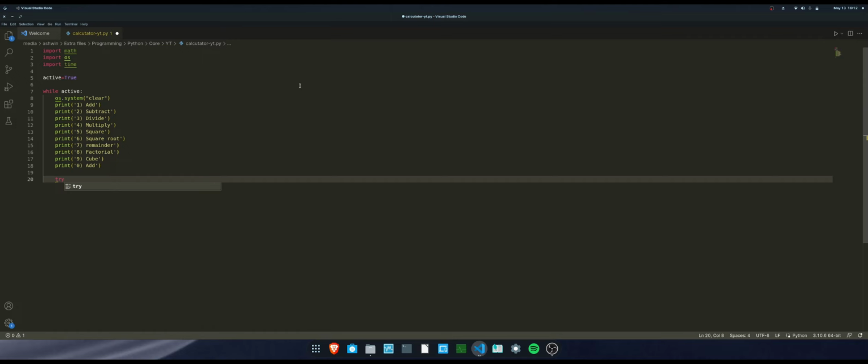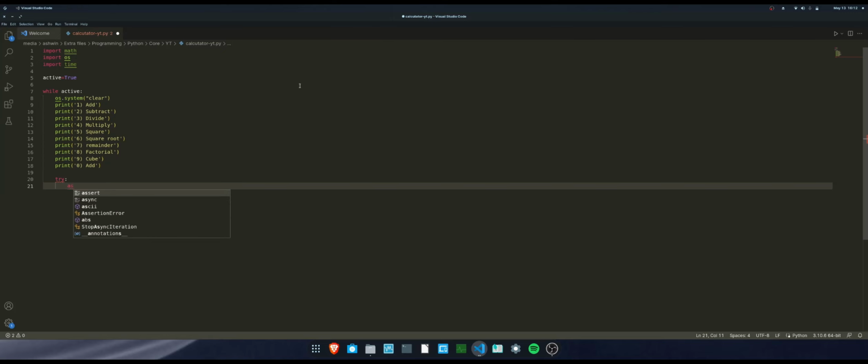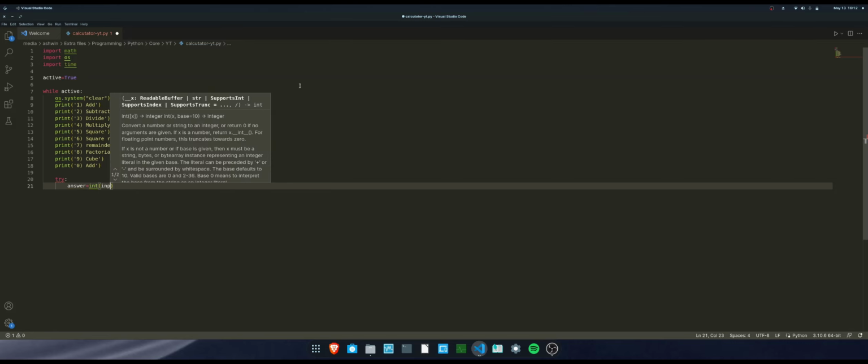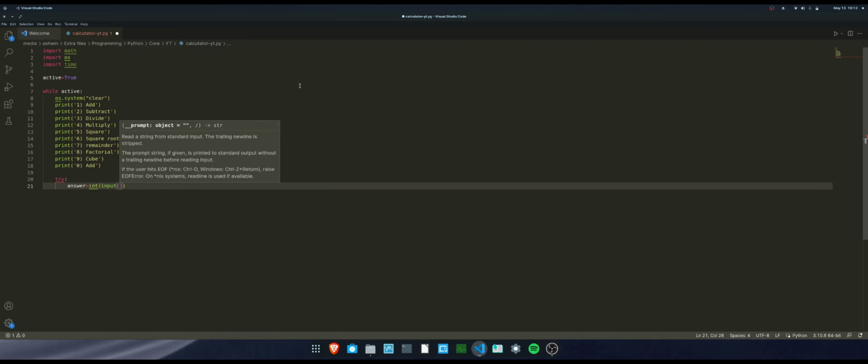So I'll just do try, then colon, enter, answer. You'll be like, what is this? What code is this? But don't worry, let me explain. Let's just put input and then option, colon, space, and that's basically it. What this does is it gets what operation the user wants. If we input 1, it will add, and so on. So it's just asking what operation we want to do.